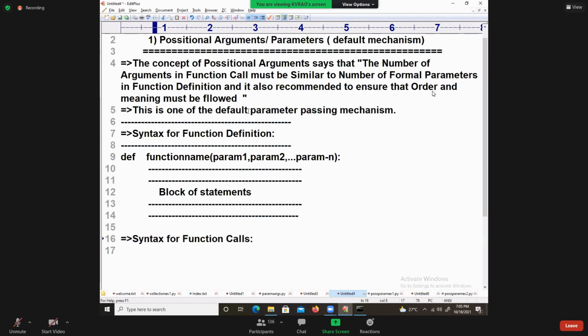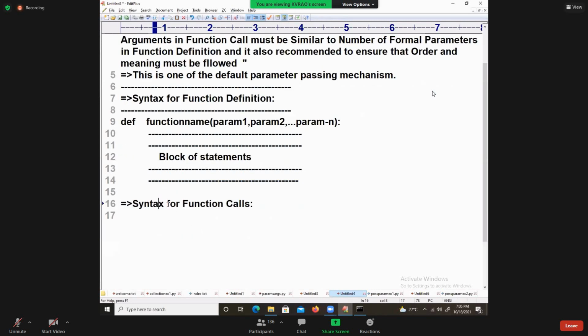So here I am talking about the syntax for function call. What is the syntax for function call here? Just observe it.